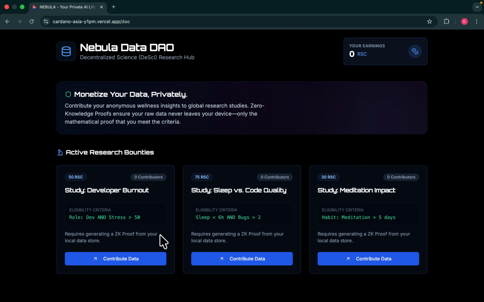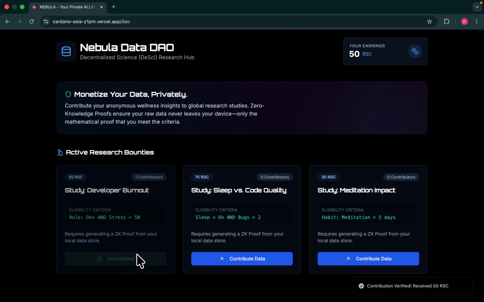For that we will get RSC points, which will be converted back into our Solana wallet, based on the amount of data. For example, a study of developer burnout. As the user is a developer, using ZK they can share their information, and it will add that contribution to that user.